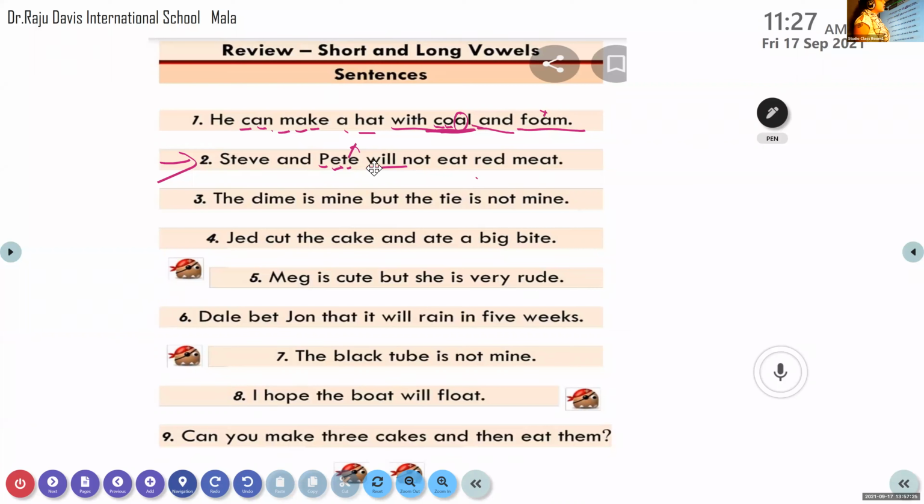What's the first letter sound? W. I. L. Will. W. Will. Then next one. How many vowels?